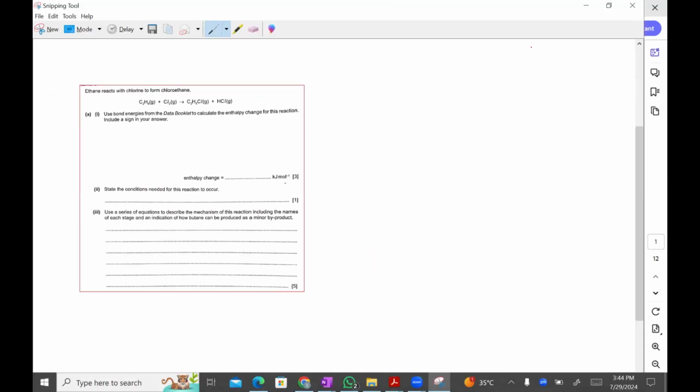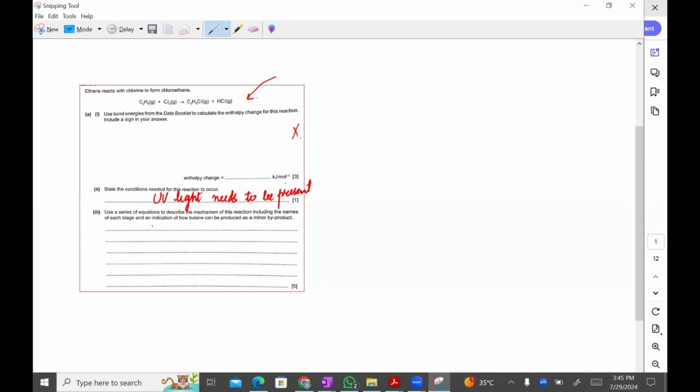So first question, we are not going to do it right now. State the condition needed for this reaction to occur. What is the main condition for this reaction to occur? UV light needs to be present, because it provides sufficient energy for bonds to break.